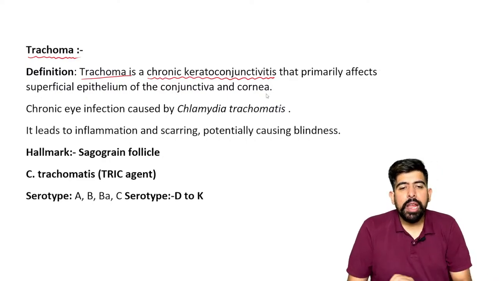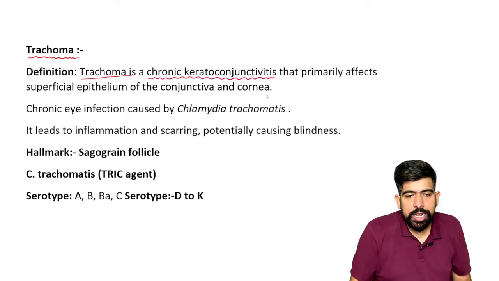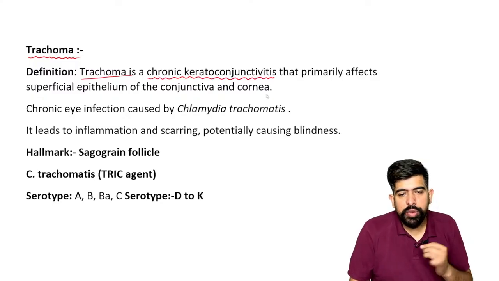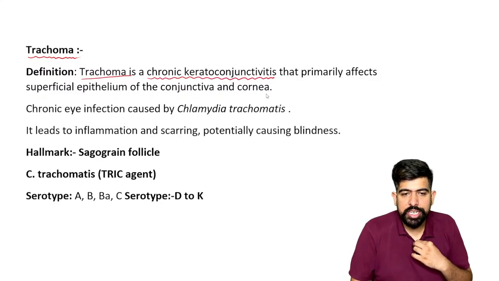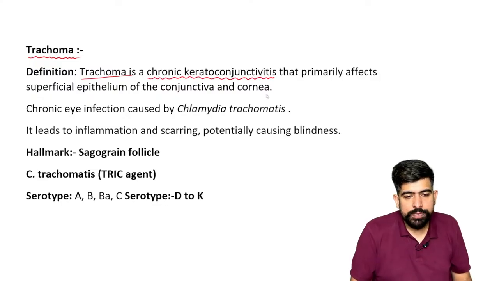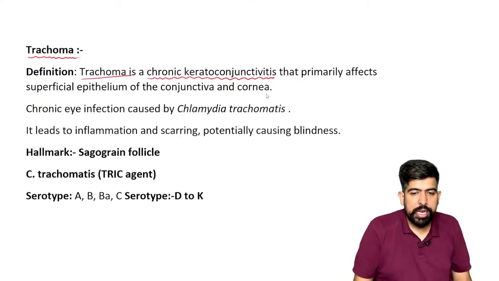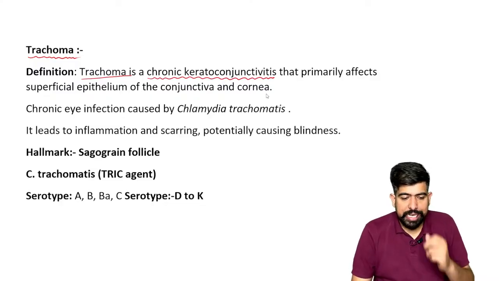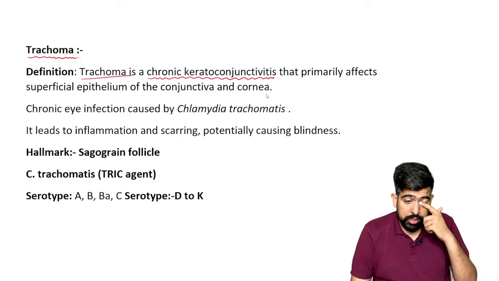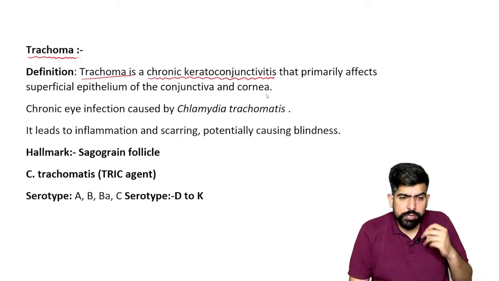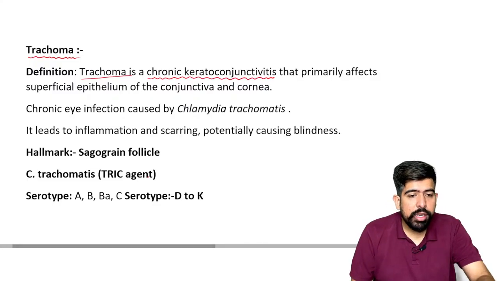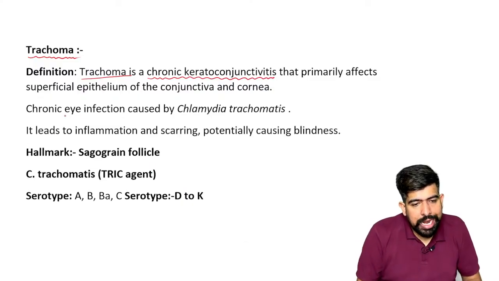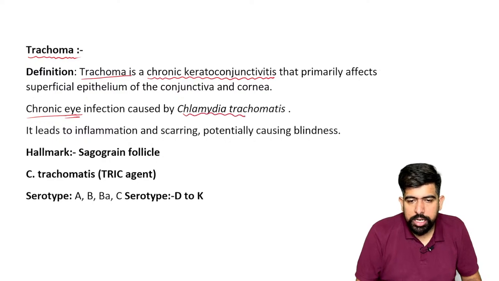It is a kind of keratoconjunctivitis that primarily affects the superficial epithelium of the conjunctiva and the cornea. Please remember, it is a chronic eye infection caused by chlamydia trachomatis.